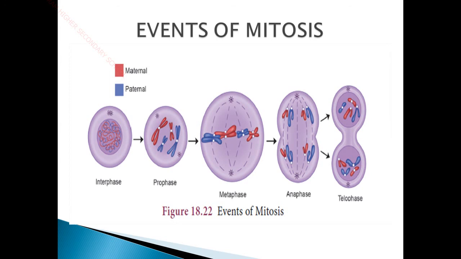Have you ever heard of the word skin tone? Due to skin tone and aging of cells, the aged cells and dead cells should be removed. Once they are removed, new cells have to be formed, and for the formation of new cells the process of mitosis takes place.